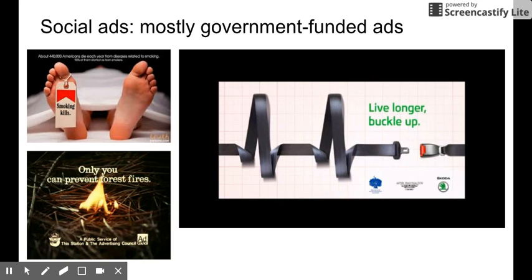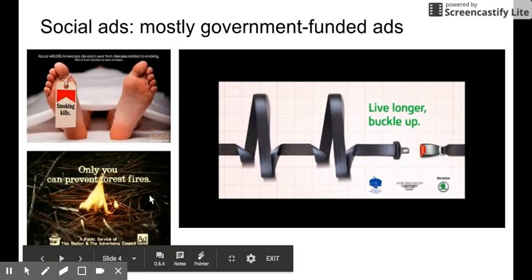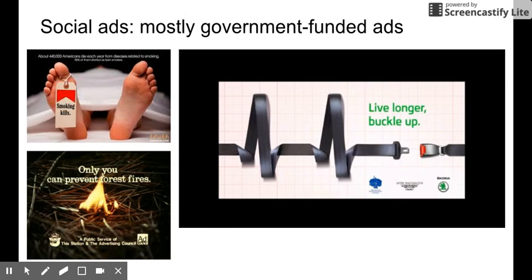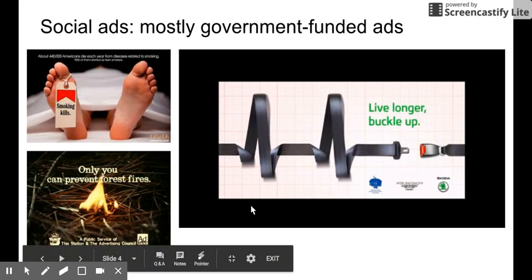The next type of ad is a social ad. Like I said, this is concern for the public good, and most of the time they are funded by governments or nonprofit agencies because they are not selling something, right? So if we look at the top left here, this one is trying to get people to stop smoking, right? They're not selling you something. They're trying to get you to stop something. This one down here, they are trying to get you to prevent forest fires and be safer in the forest. They're not selling you something, a product or service. And then this one over here, they are trying to get you to use your seatbelts.